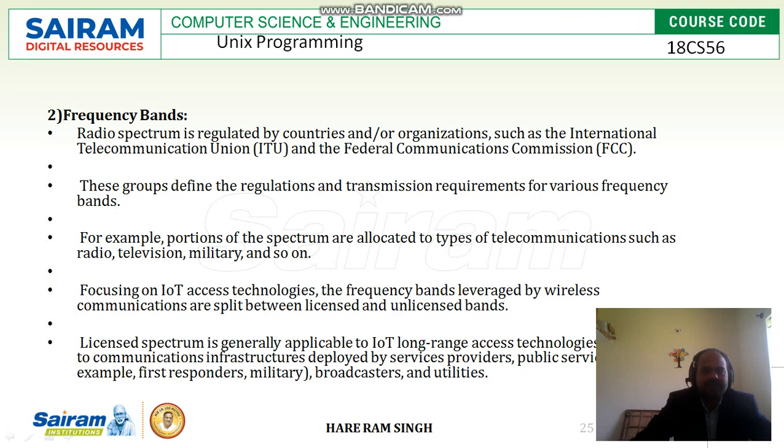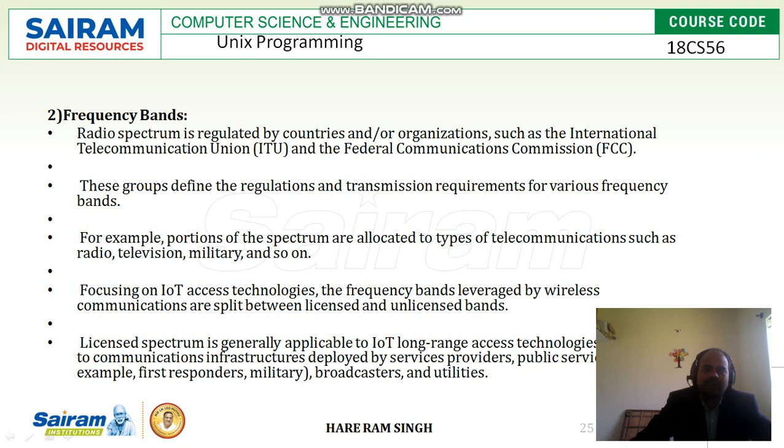Next criteria of communication is frequency band. Radio spectrum is regulated by countries and organizations such as the International Telecommunication Union and the Federal Communications Commission. These groups define the regulations and transmission requirements for various frequency bands.